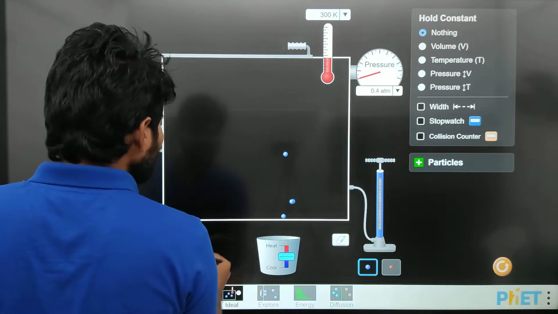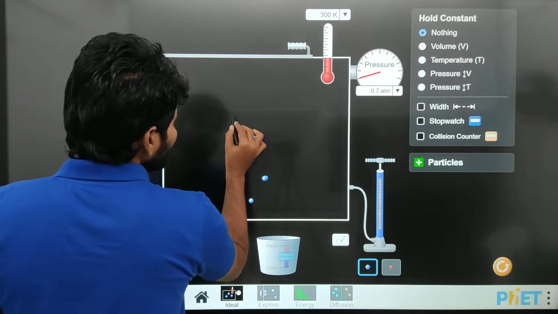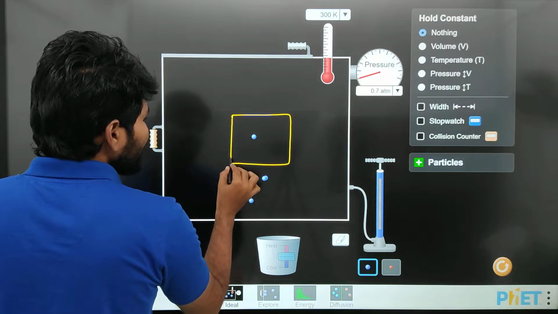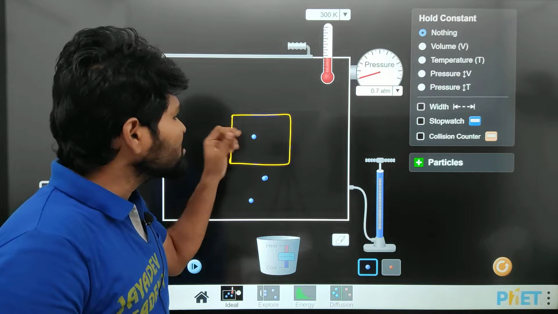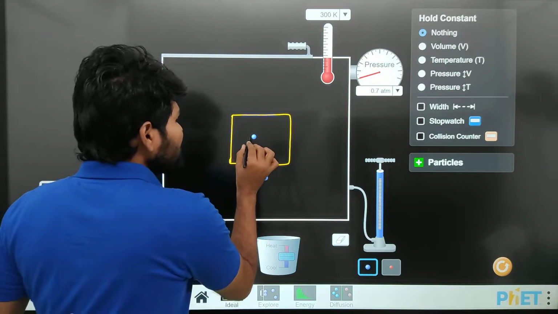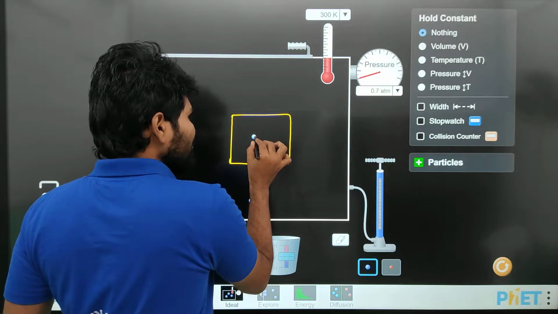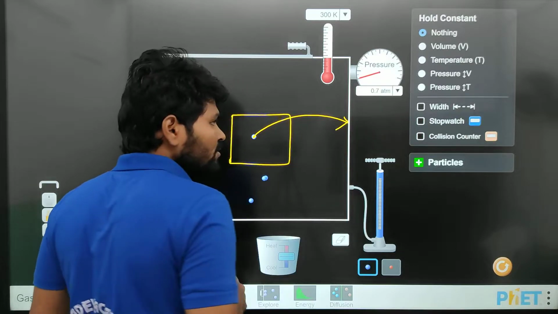So this gas molecule is moving. Inside this, I am taking only one molecule. Now I am going to study this molecule. What pressure does this molecule exert? This molecule exerts pressure on this wall.